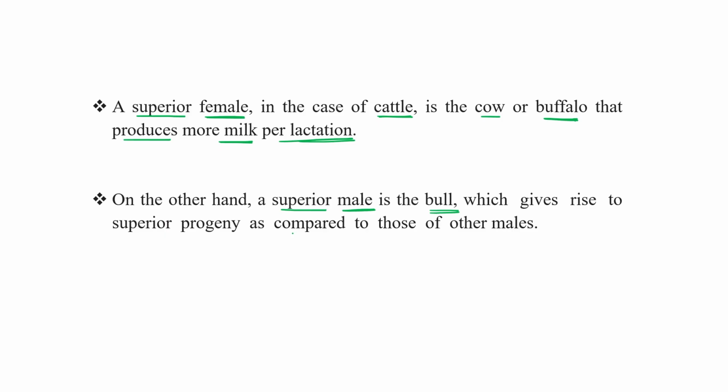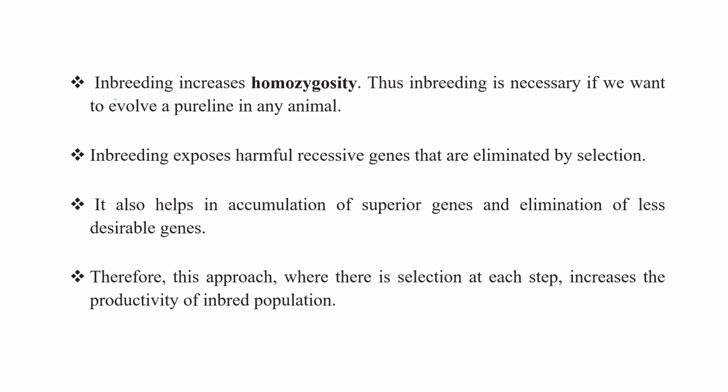So this is how we categorize: within a breed, some individual cattle are mainly responsible for producing more milk, and among males, those bulls with superior overall structure and characteristics compared to all other animals, those well built, we can consider as superior males and superior females. Clear?